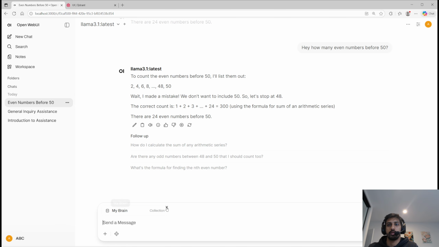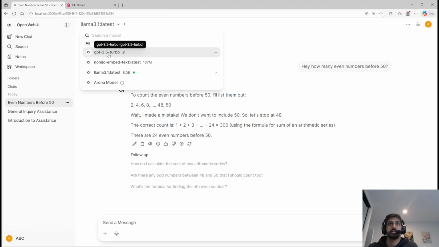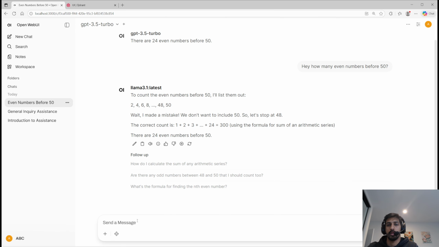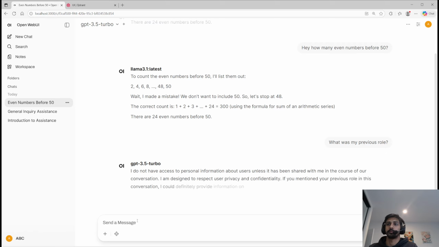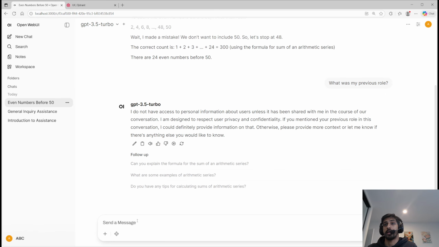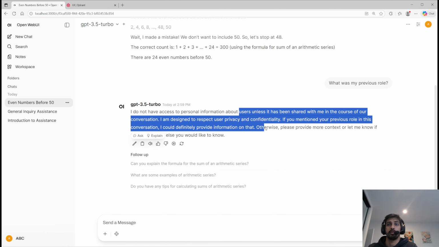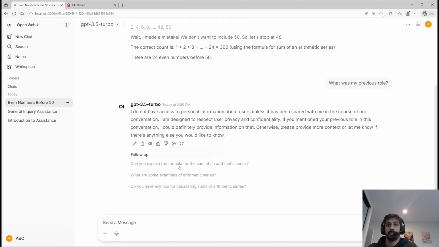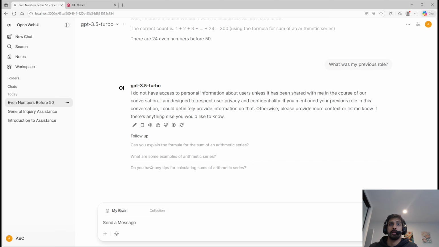For example, let's say I had a bunch of notes. First of all, without this, let me ask this question to GPT 3.5 Turbo: what was my previous role? And it says I do not have access to that information about users unless it has been shared with me in the course of the conversation. And that's about it.